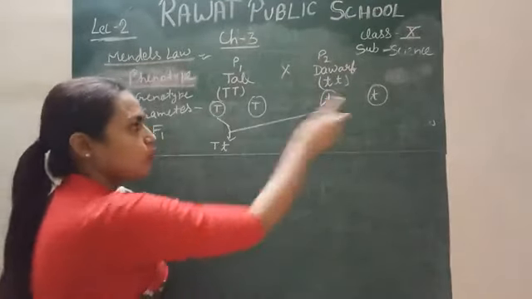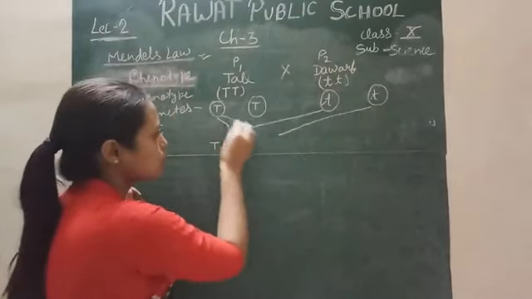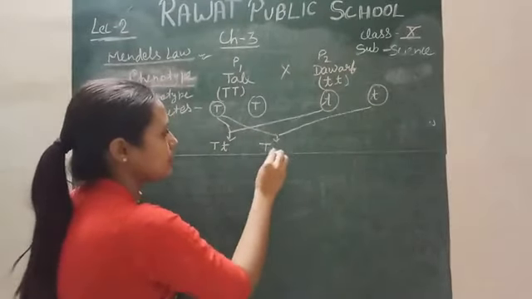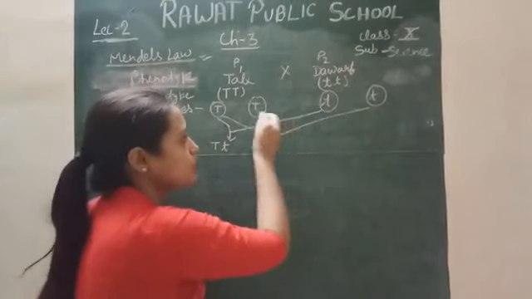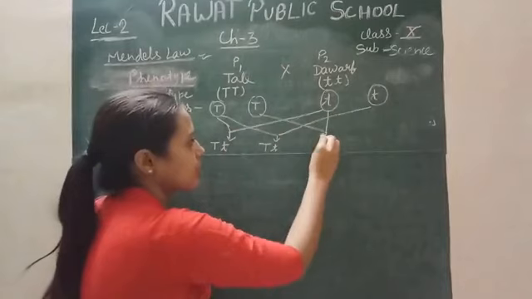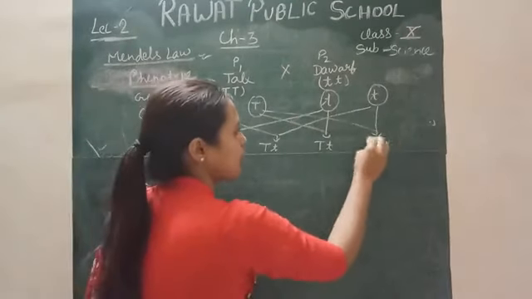Again, this gamete also crosses with this gamete, so again capital T, small t. We have another gamete also in both cases, so it can react with this gamete and also with this gamete.